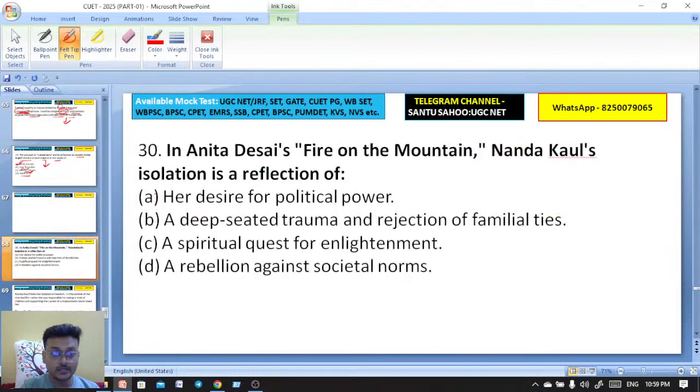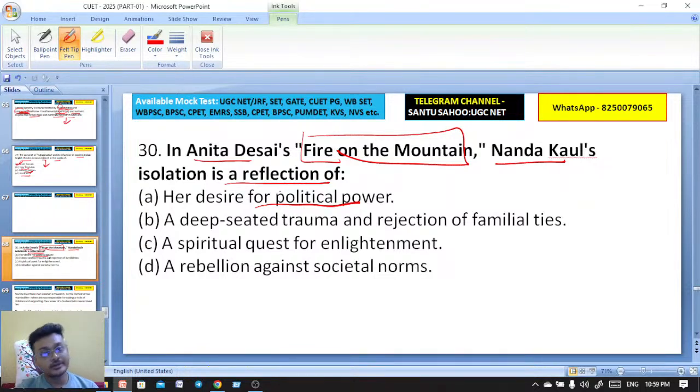Okay. Here, question number 30. In Anita Desai's novel, that is Fire on the Mountain, we have one of the three important characters. One is Nanda Kaul. Nanda Kaul's isolation is a reflection of what? Her desire for political power, a deep-seated trauma and rejection of family ties, a spiritual quest for enlightenment, a rebellion against societal norms.